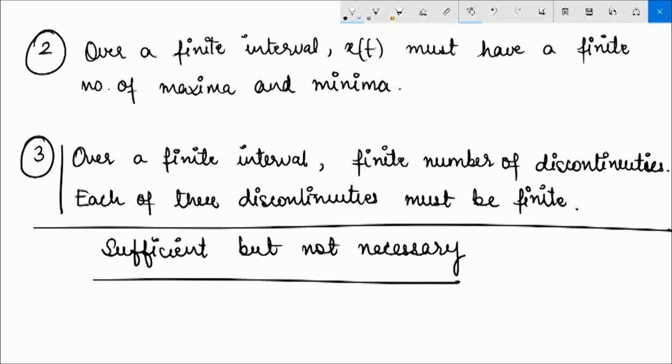Dirichlet's third condition says that if the number of discontinuities is finite, for example, in a square wave over one period, the type of discontinuity is finite and the number of such discontinuities over one period is also finite, then Fourier series representation is possible.